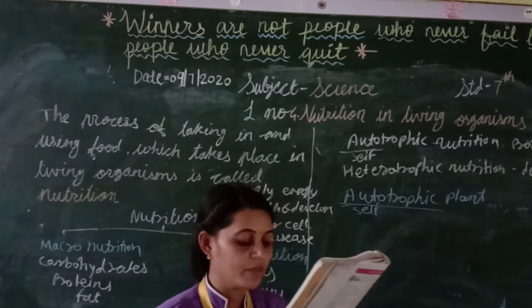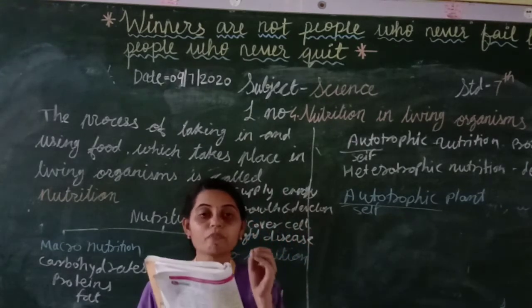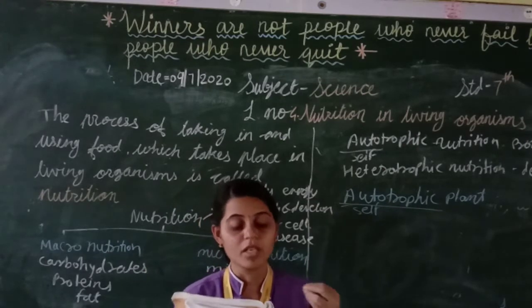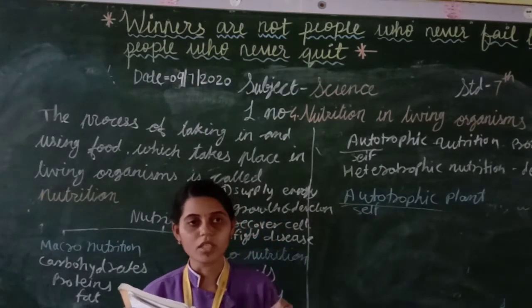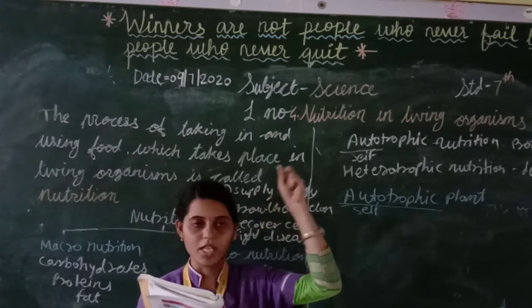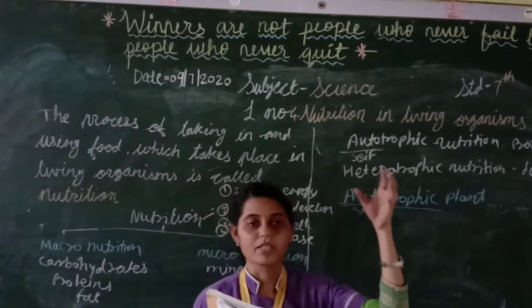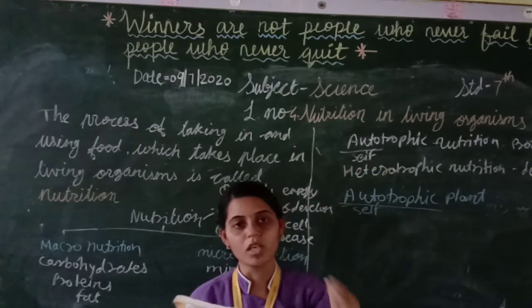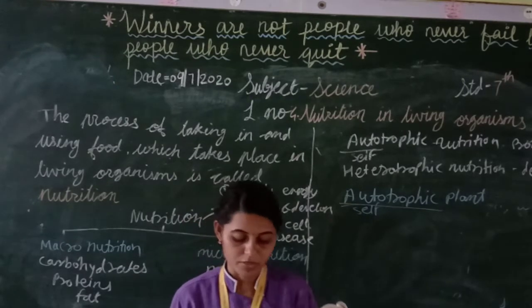From these activities we understood that plants have a transport system: the roots absorb water and nutrition and transfer them to the leaves, and the leaves transfer food to the other parts, including the roots.